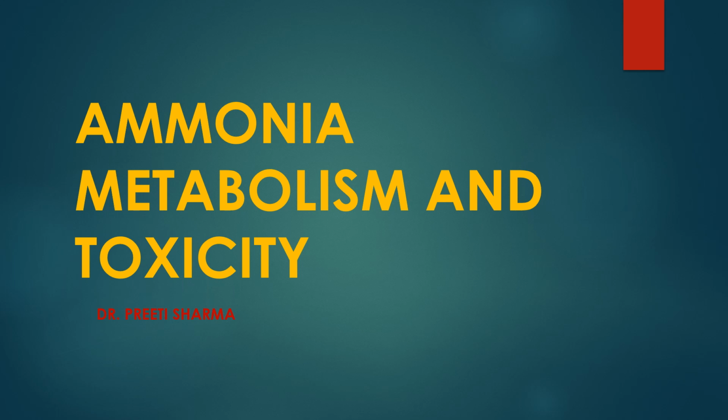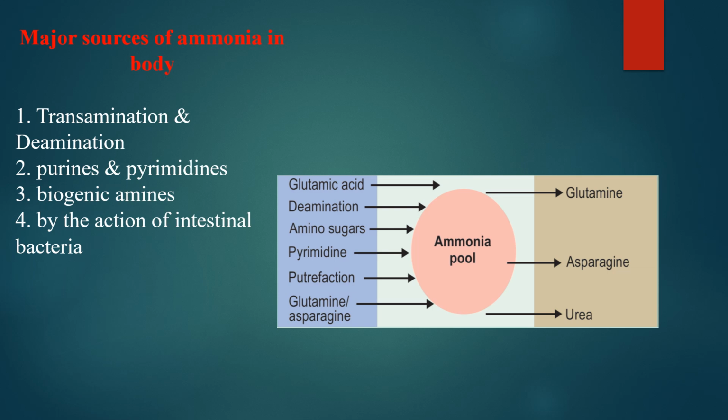Good morning. Let's discuss ammonia metabolism and its toxicity. In the body, the major sources of ammonia are the transamination and deamination reactions, degradation of purines and pyrimidines, and biogenic amines by the action of intestinal bacteria. You can see it here.